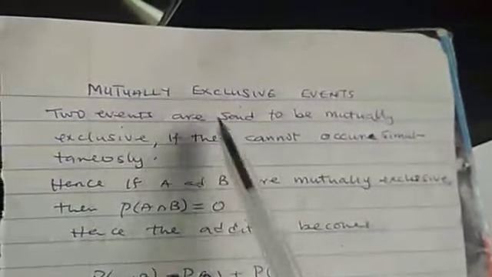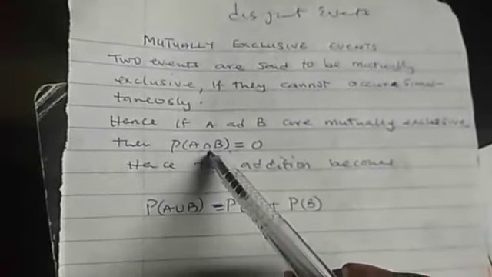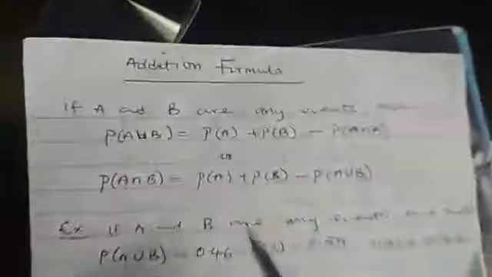Now, if A and B are mutually exclusive, it simply means a disjoint event. We can call it disjoint event. So if A and B are mutually exclusive, then probability of A intersection B is 0. Because if two events are disjoint, there will be no common element between them. In that case, their probability is 0. Since their probability is 0, the addition formula will become this. Because this is the addition formula here.